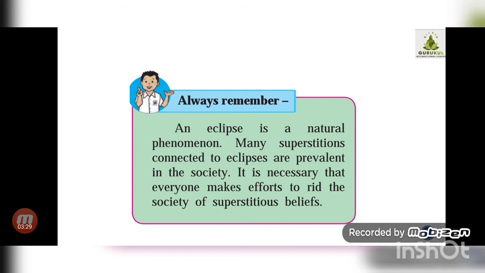Now, as a science student, as you have learnt in the textbooks, why is it not advisable to go out during the solar eclipse period? Because ultraviolet rays are coming out from the part of the sun and they are very much harmful. That is the reason why we are advised not to go out. We are not advised to look at the sun with the naked eye. There is no superstition. There should not be any story created for this.